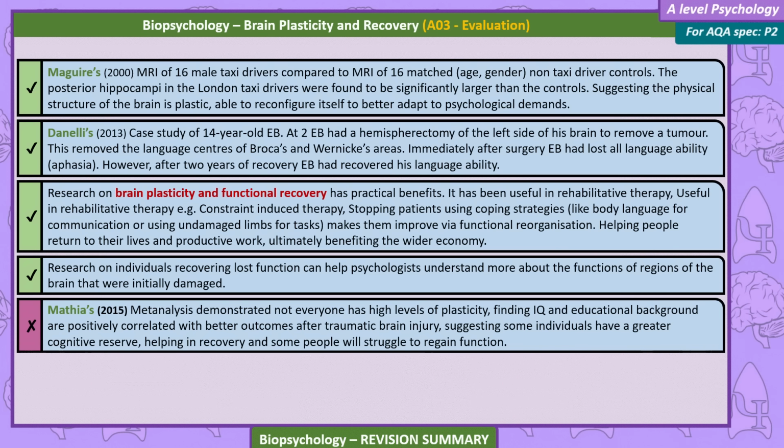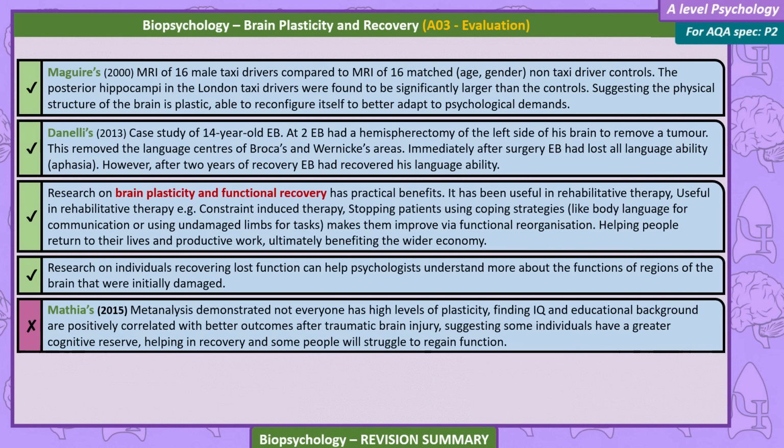Danelli's case study of 14-year-old EB. At 2, EB had a hemispherectomy of the left side of his brain to remove a tumour. This removed the language centres of Broca's and Wernicke's area. Immediately after surgery, EB had lost all language ability, aphasia. However, after 2 years of recovery, EB had recovered his language ability.